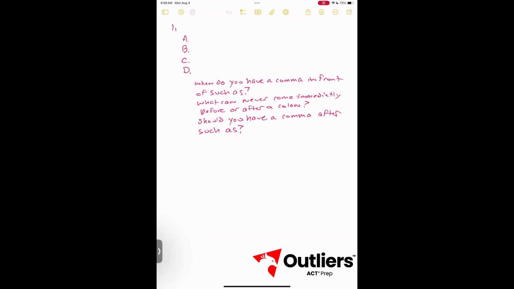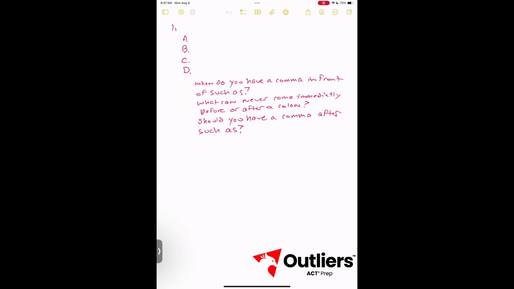First thing is, when do you have a comma in front of "such as"? If you don't know the answer to this, add it to your cheat sheet, master it, and go back five before continuing in the video. And the answer is when there is non-essential information. If there is non-essential information that comes after the "such as," then you need a comma in front of the "such as." However, if it is essential, you cannot have a comma in front of the "such as."